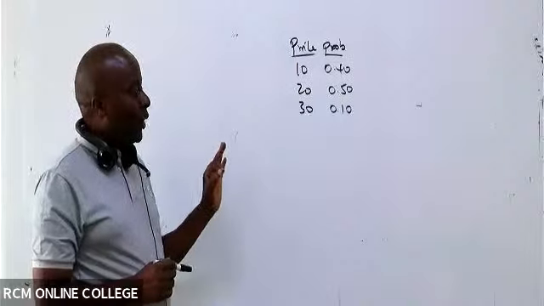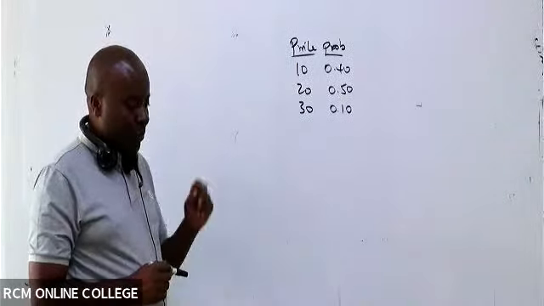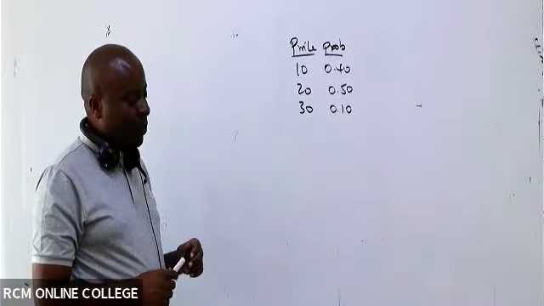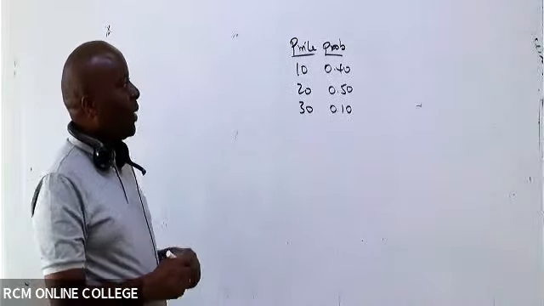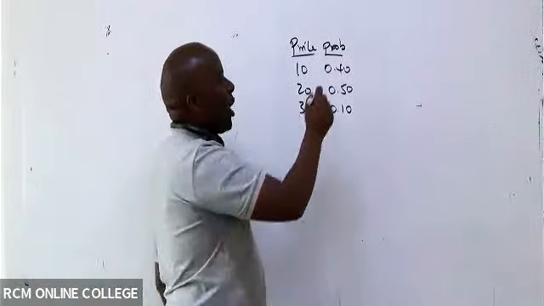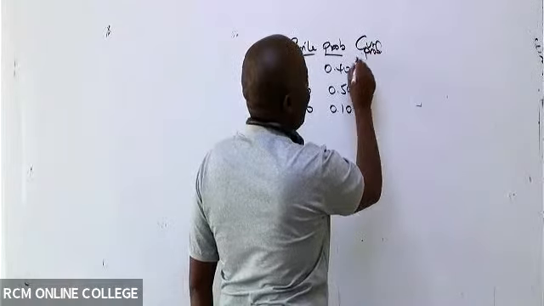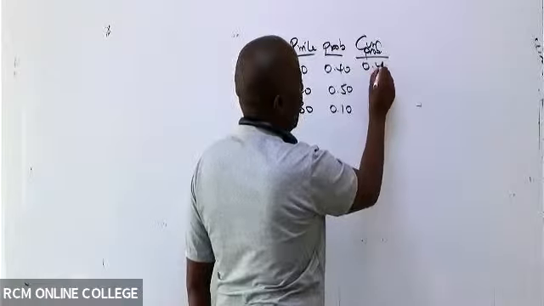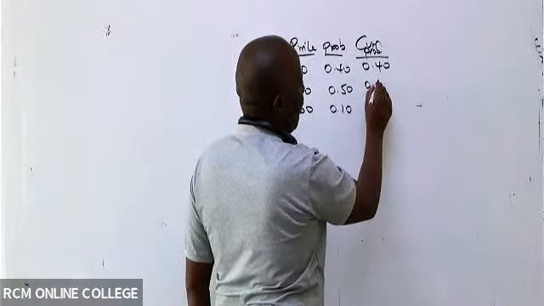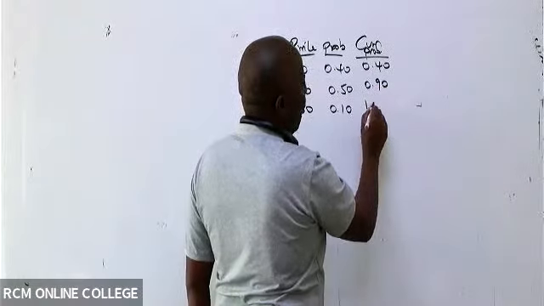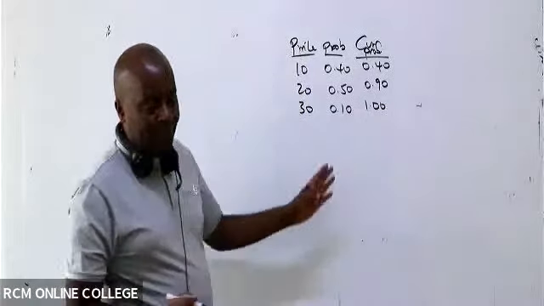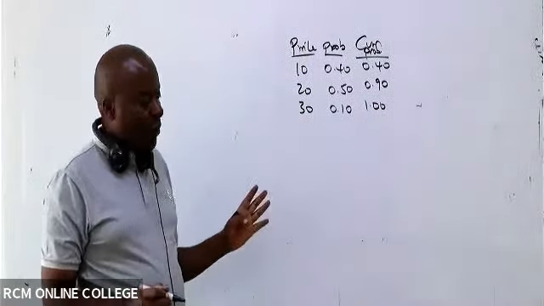But now remember here, we've got how many decimal places? 2. 2 decimal places. Not a problem at all. The first thing we shall do is to give them cumulative probability, which will be 0.40, 0.90, and then we have 1.00, because we must keep the 2 decimal places throughout.